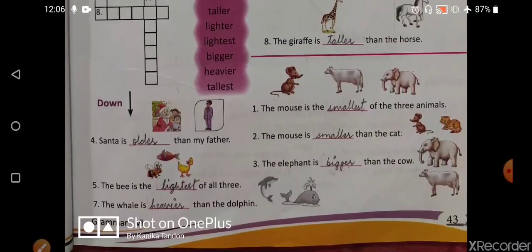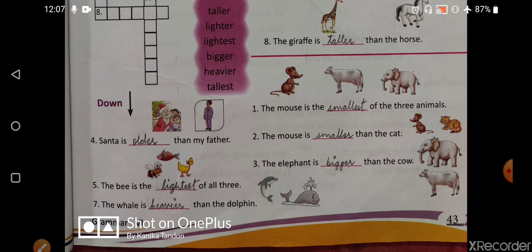Here in down, the mouse is the dash of the three animals. So mouse is the smallest of the three animals. The mouse is smaller than the cat, and the elephant is bigger than the cow. Here they are using only two animals for the comparison, so we have to use the comparative degree, big and bigger. Here the Santa is older than my father. Here the comparison is done between Santa and my father, so we have to use comparative degree only. So we will use older here.